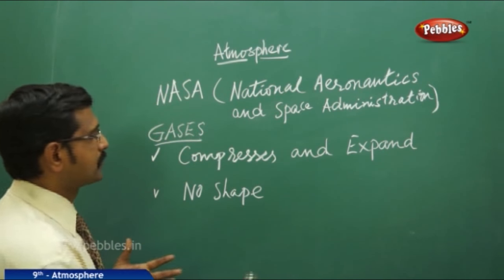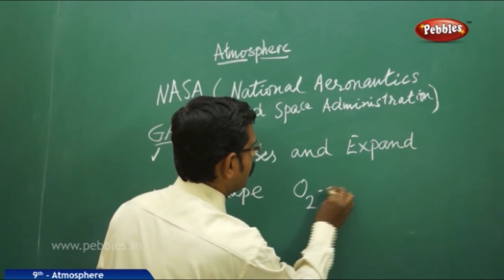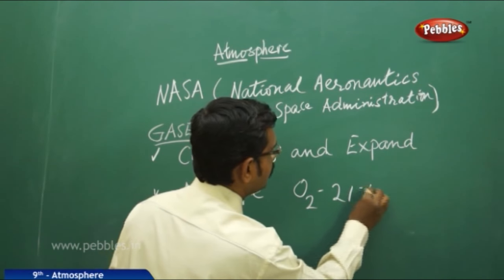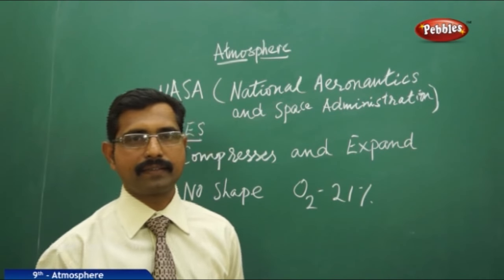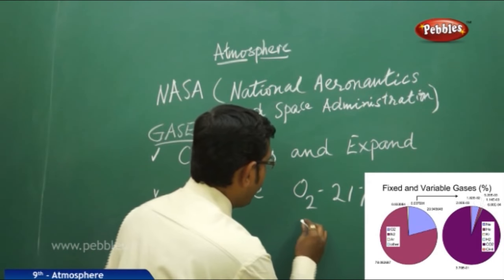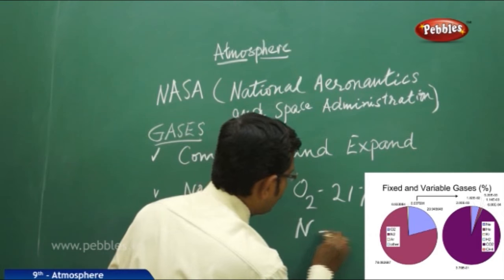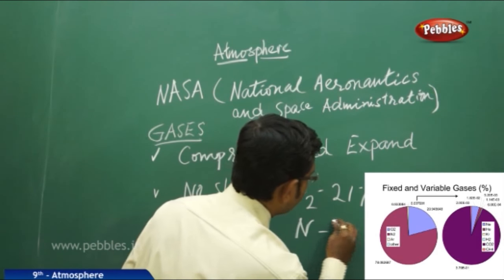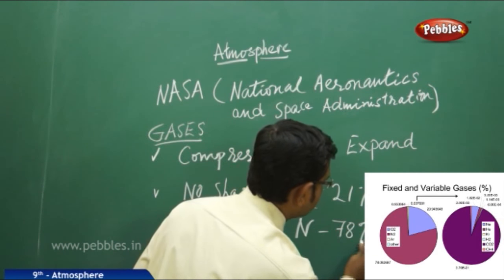Oxygen itself is 21% of the total volume of the air, and nitrogen is itself 78%.